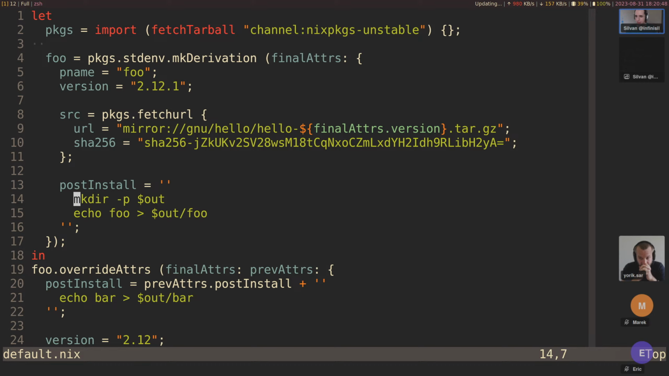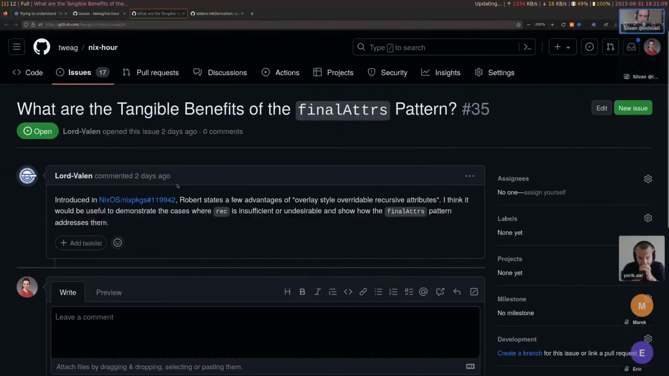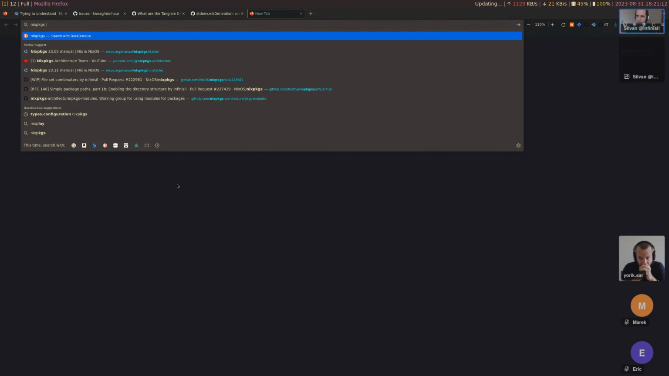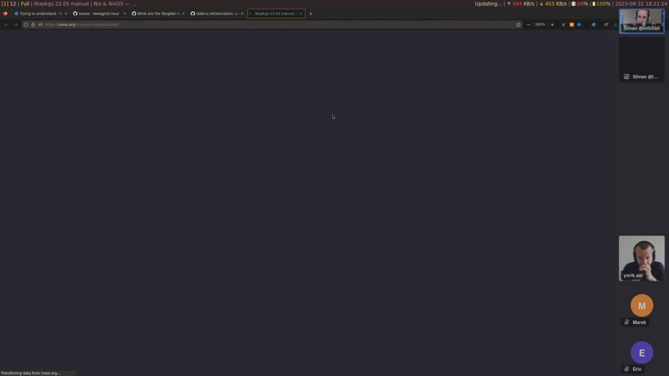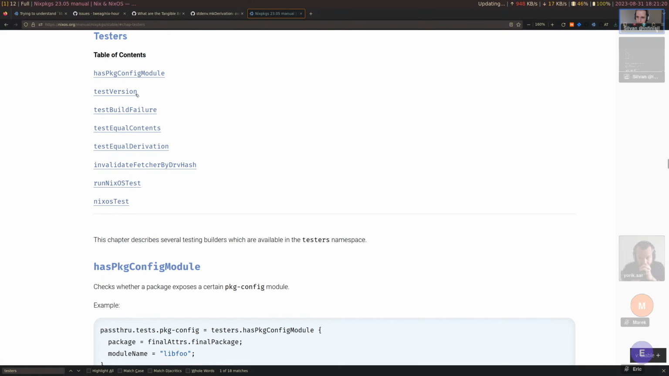And so for example, a common thing is passthru.tests, where you want to test, for example, the version of the package, or maybe it's configurable. Let's look at the testers in nixpkgs. Let's go to the manual and search for testers right here. So, for example, these might be useful. Test equal contents, test build failure, test version, a nixOS test. I guess a nixOS test would be useful.